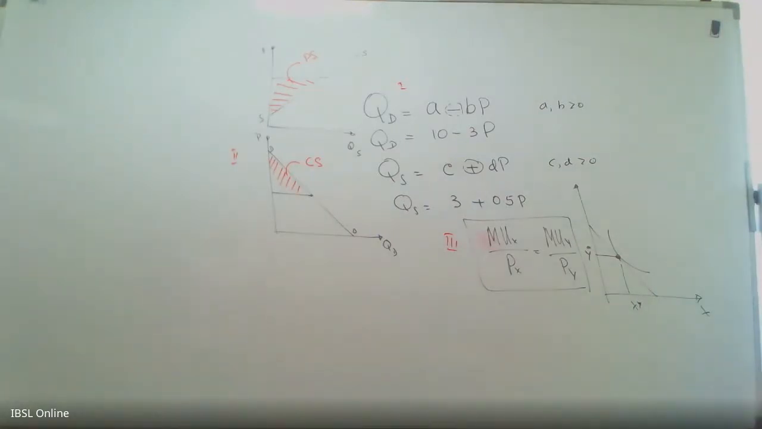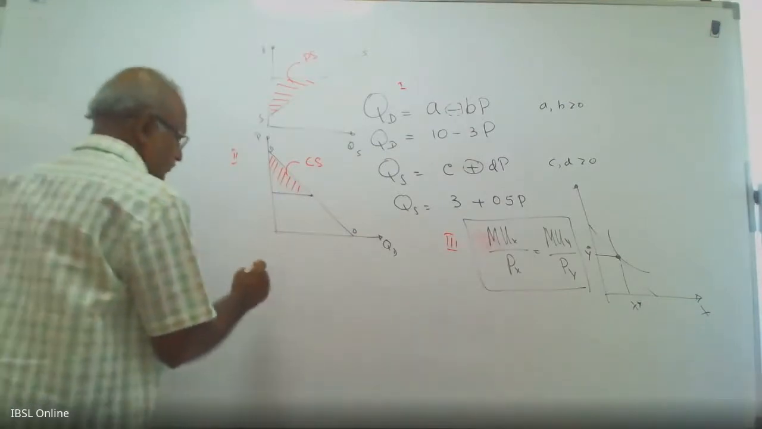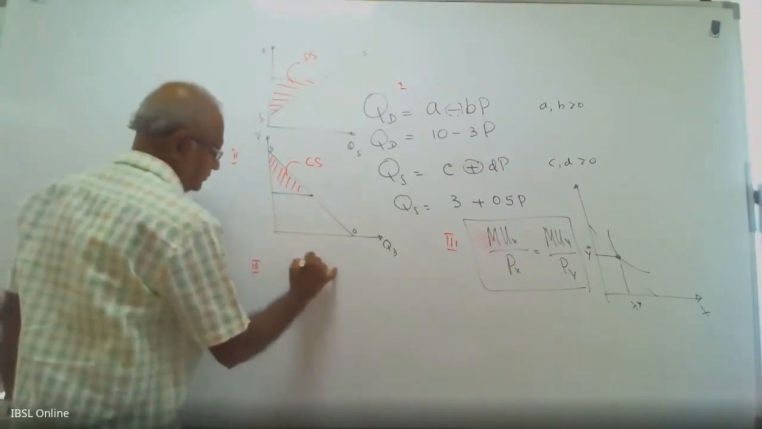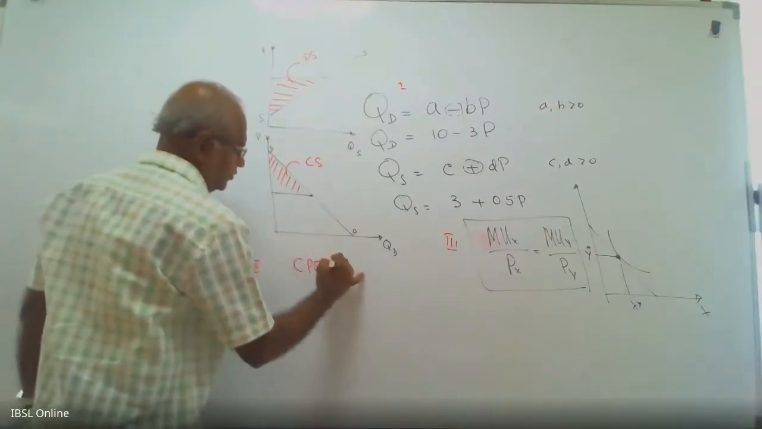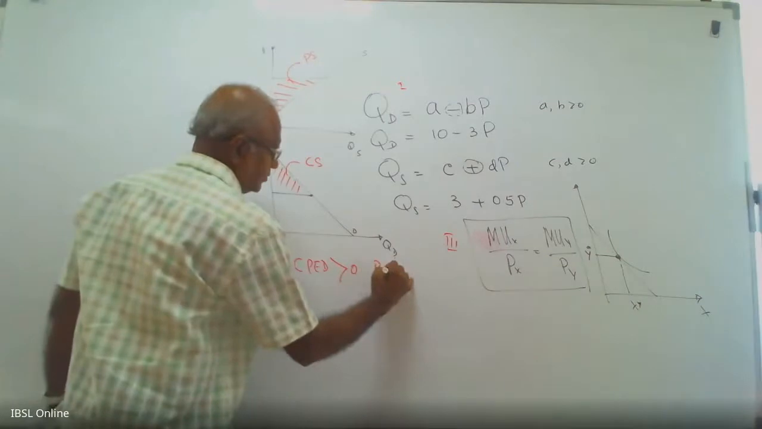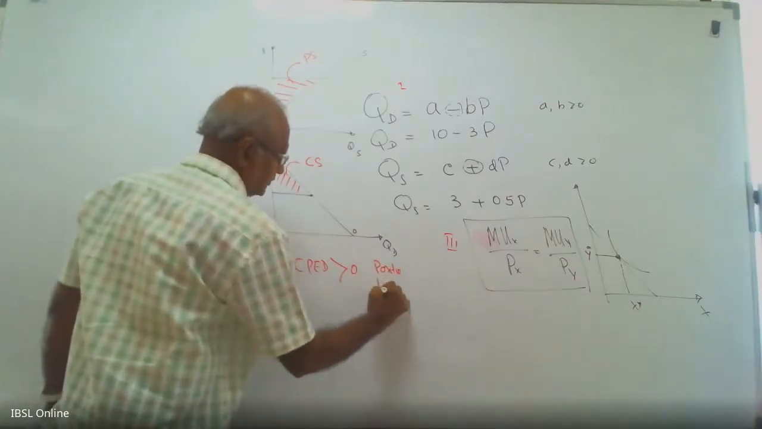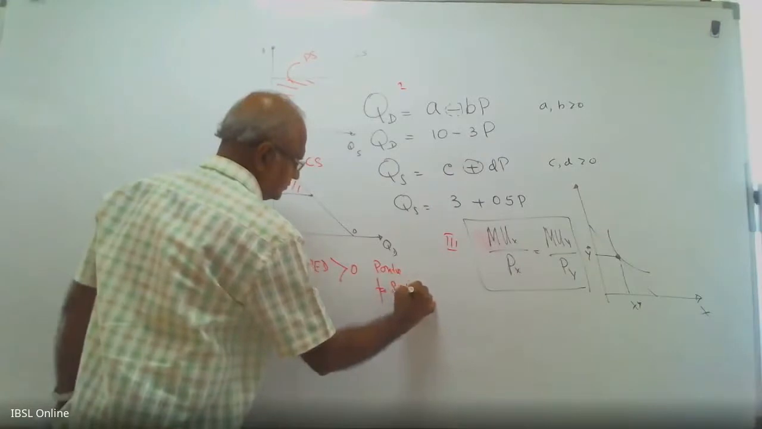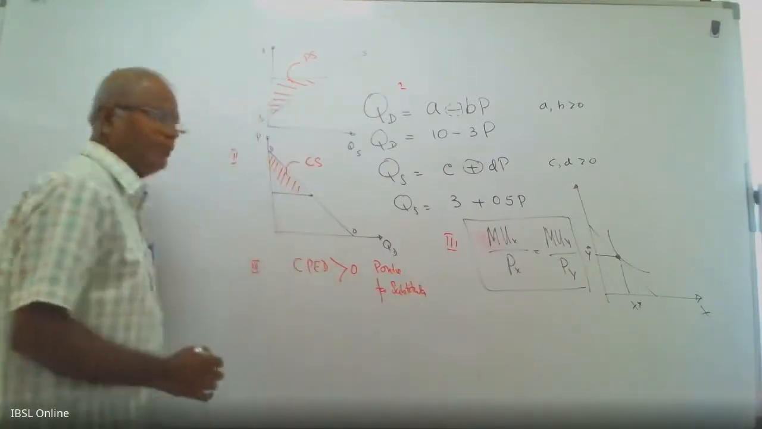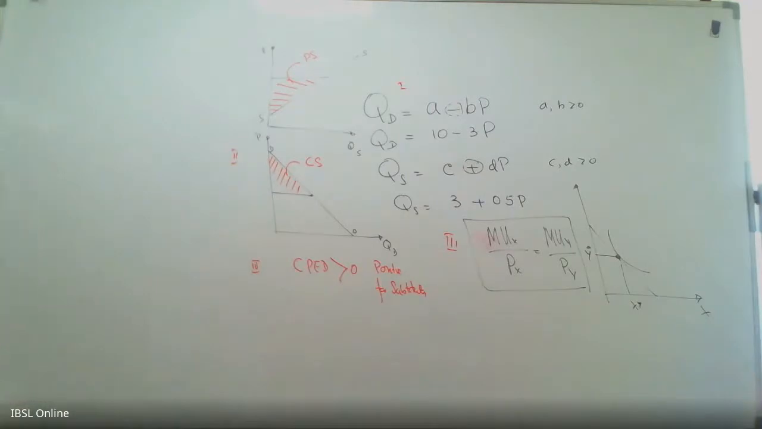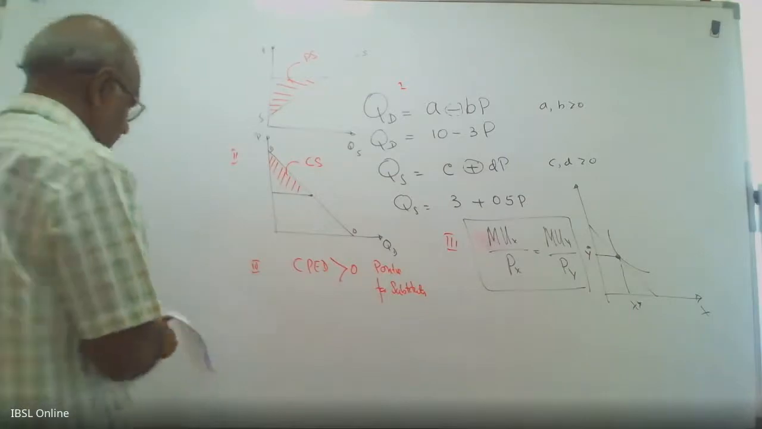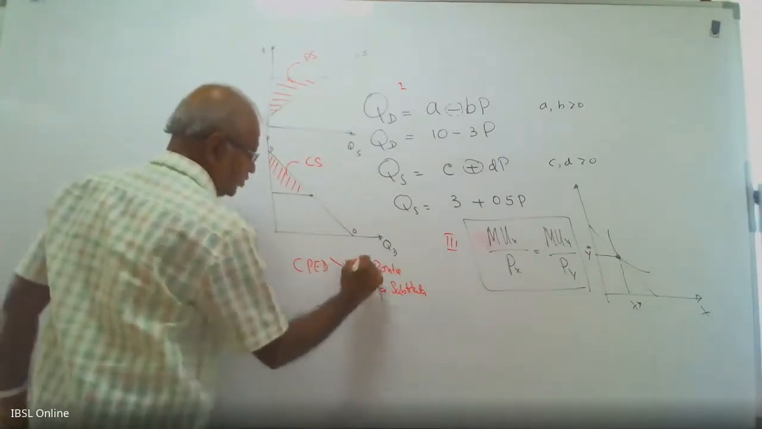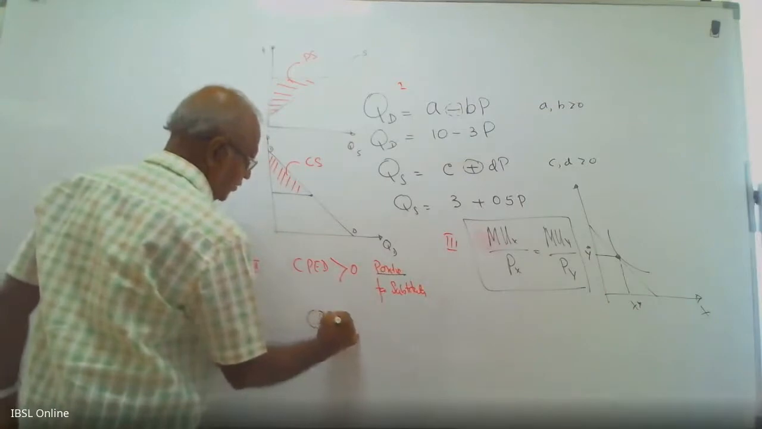Find the cross price elasticity of demand for substitutes. Cross price elasticity of demand is positive for substitutes. Tea and coffee are substitutes; if you calculate the cross price elasticity, it is positive. But for the others, the CPD is negative.